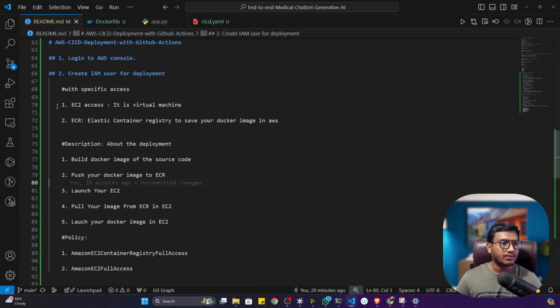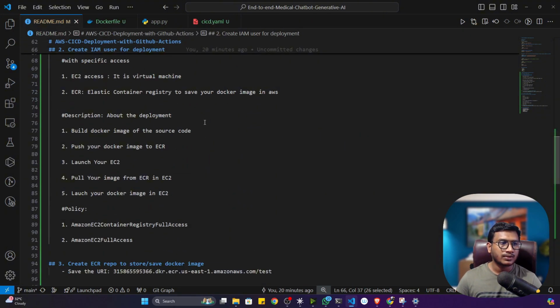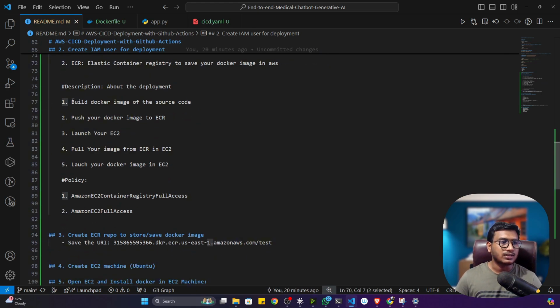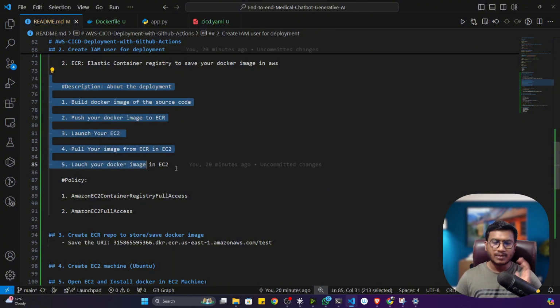So first of all, what we have to do is create an IAM user. Then we'll be creating the EC2 machine and the ECR. This is the deployment step as of now. Just try to follow the steps I'm going to show you.